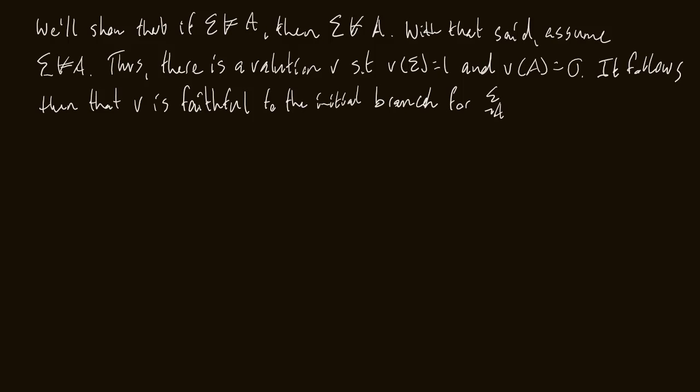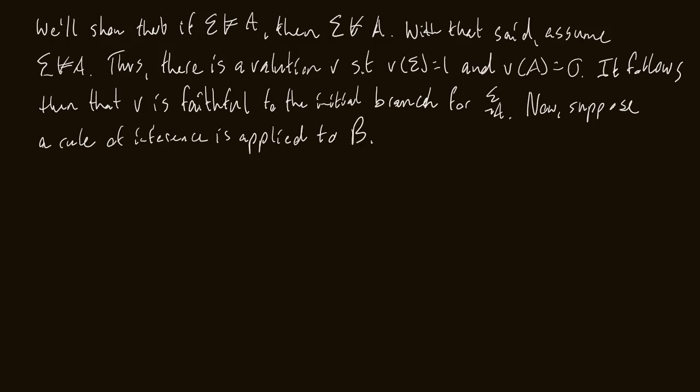So now we're going to bring in our soundness lemma. So now, suppose a rule of inference is applied to this branch B, right? It's applied to B. I didn't specify that B was this branch.